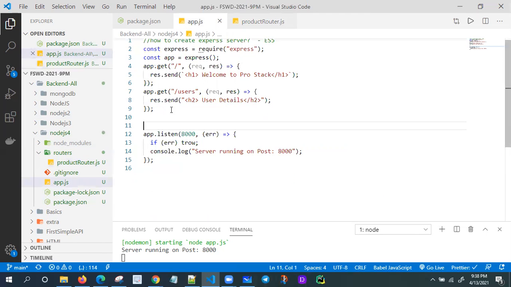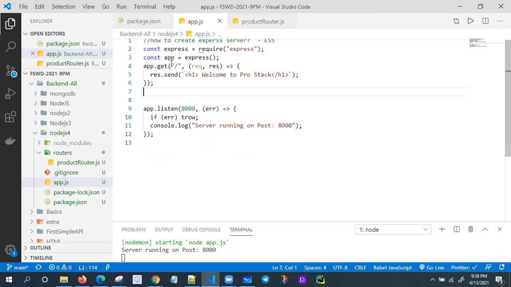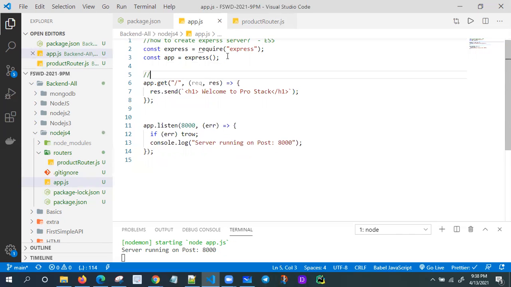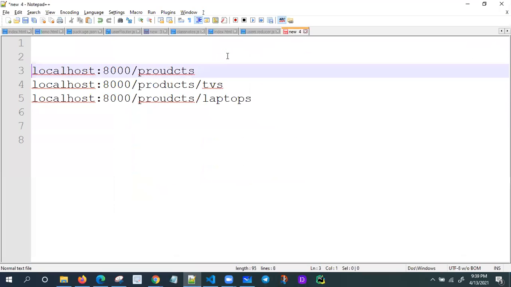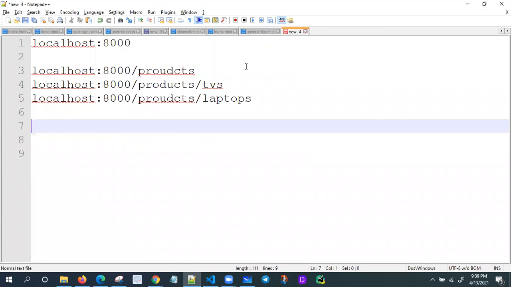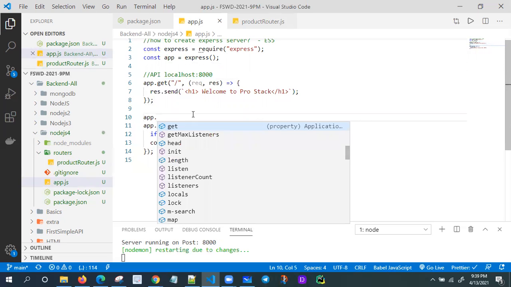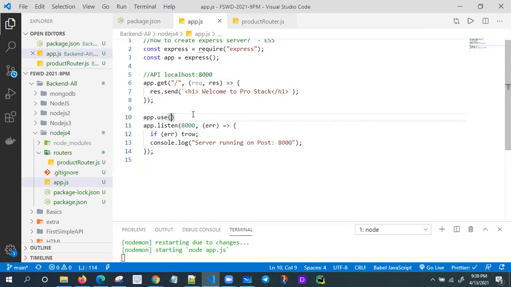Right now I have only get. This is my root route, right? What is my application root route? What is the API here? The API is localhost 8000. Localhost 8000 is my root API, root request. For this one, you have to use middleware, app.use. If anyone requests slash products, I need to pass my route.